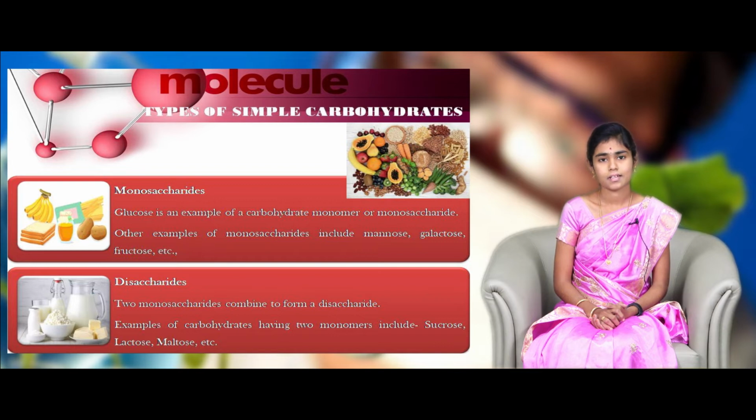Coming to disaccharides. Disaccharides contain two monomers of sugar molecule. Some disaccharides are sucrose, maltose and lactose. Sucrose consists of one glucose molecule and one fructose molecule. Maltose consists of two molecules of glucose, and finally lactose consists of one molecule of glucose and one molecule of galactose. They are rich in maple syrup, honey, etc.